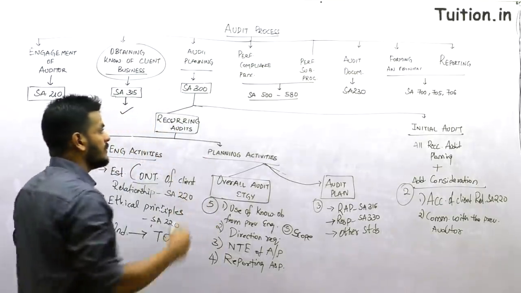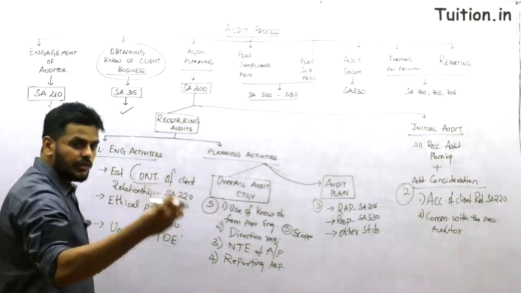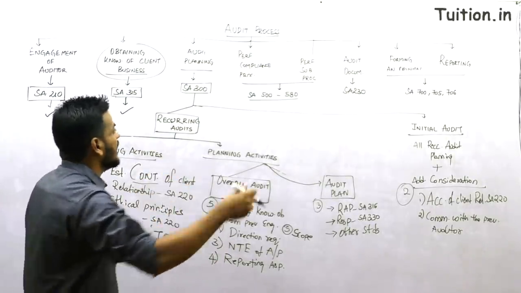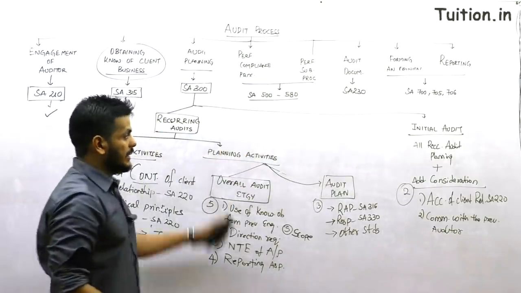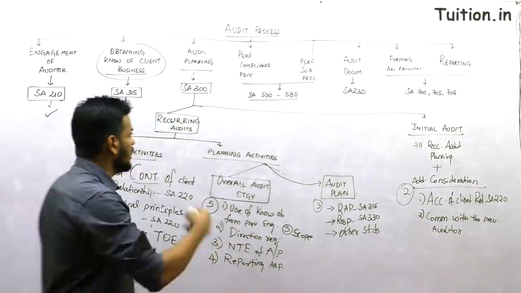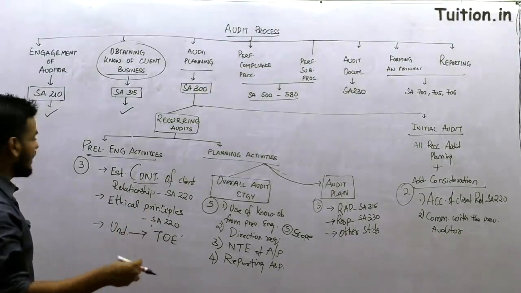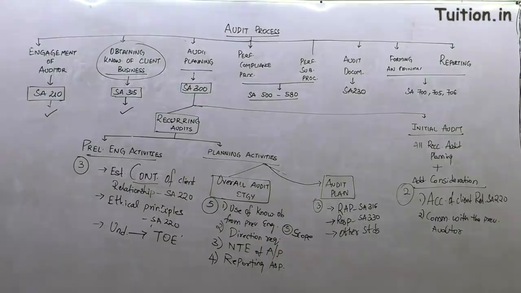In my next frame, I will explain what audit procedures are, how we pick up 315 and then do 330, and then go with the other steps that are involved. So in the next frame, let's look at how we are going to perform Standard number 315 and 330.